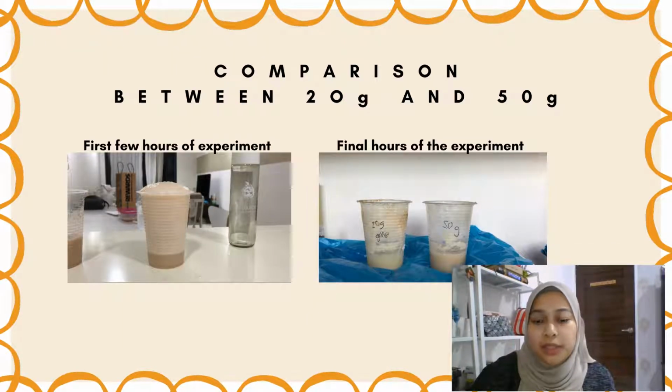For the comparison between 20 gram and 50 gram of sugar, for the first few hours of the experiment, we can see that the bubble formation in this cup is much higher, and for the final hours of the experiment, we can see that after a few hours, there are no bubbles anymore in both cups.